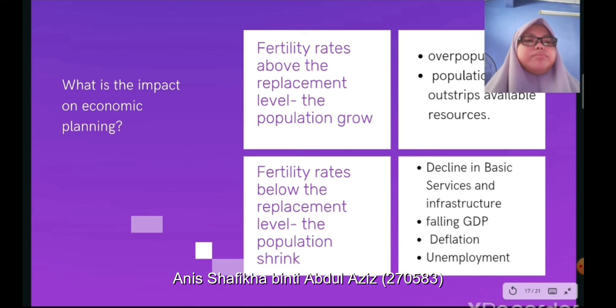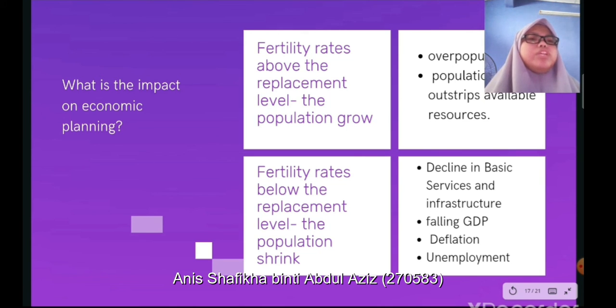So if the number of people is more than their resources, there will be scarcity in the society as the resources are limited. This can affect the population as there will be war or scarcity of energy supplies or other resources. Then this can affect the country. However, if the country is growing and their resources are also plentiful, this can give a big impact to their country, as this is good for them.